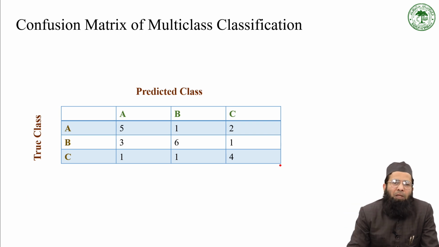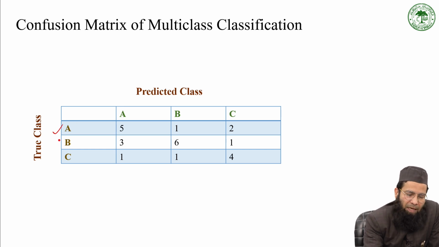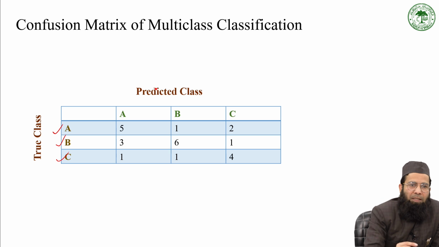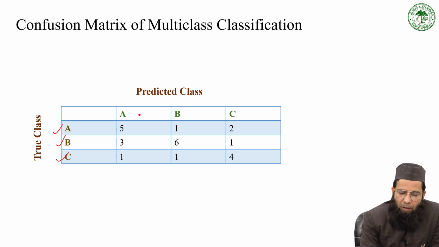Now come to the confusion matrix of multi-class classification. Let's say you have three different classes A, B and C. In the crop recommendation dataset, we have 22 different classes, so for 22 classes we will see this confusion matrix.